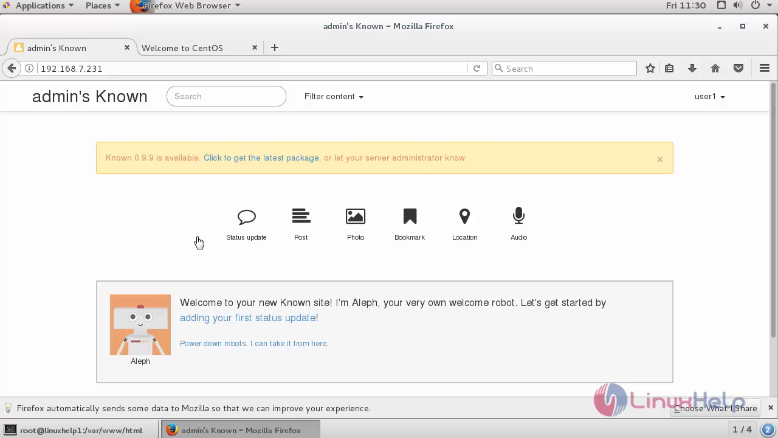This is the welcome page and the first page of your website. Thus we have installed Known CMS on CentOS 7.